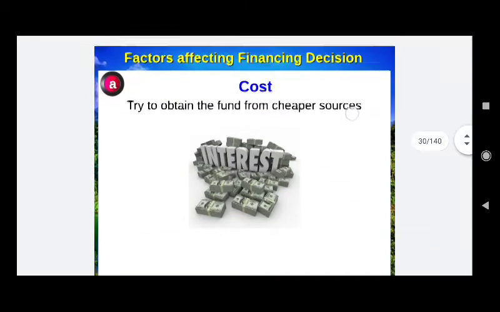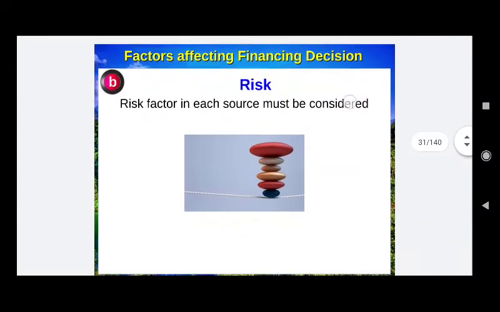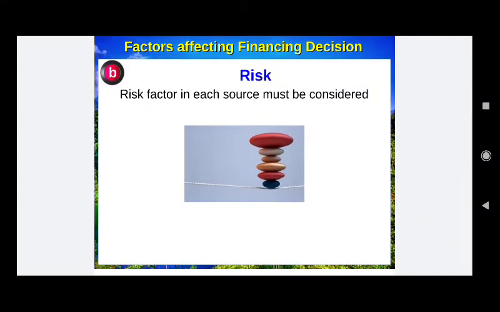First one is cost. As you can see in the image, cost is the most important factor, which is the interest rate of any borrowing, and we always try to obtain the fund from a cheaper source which is less burdensome on the company's financial powers. Now second one is the risk. The risk factor in each source must be considered.